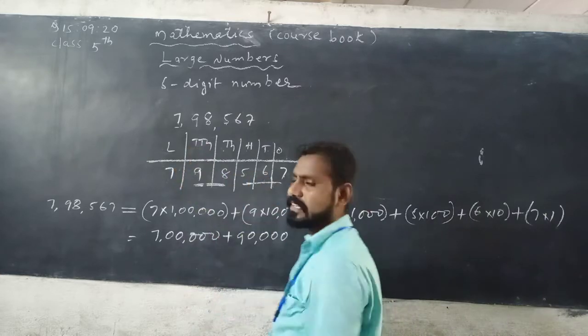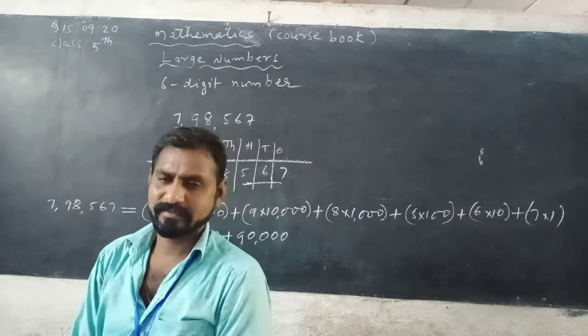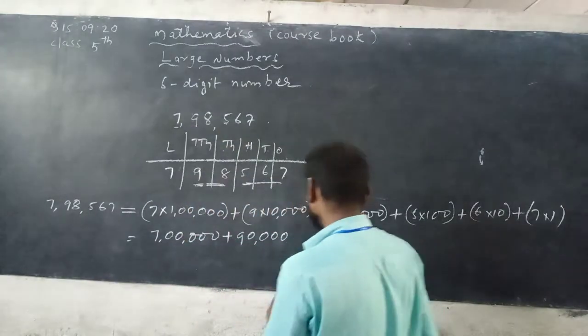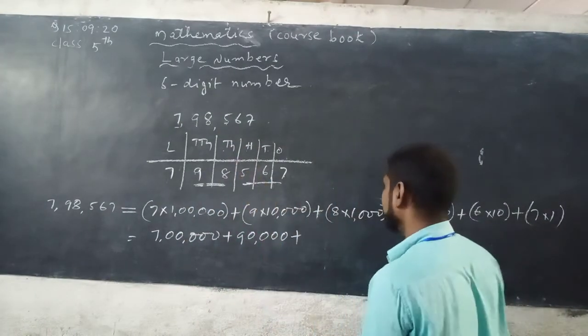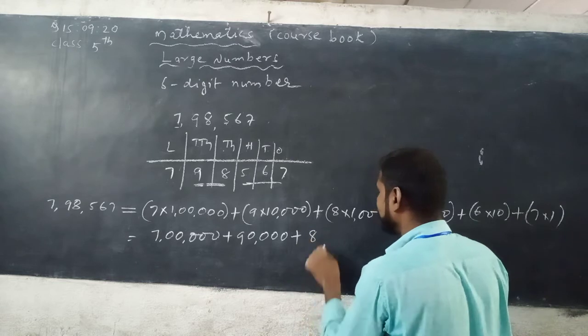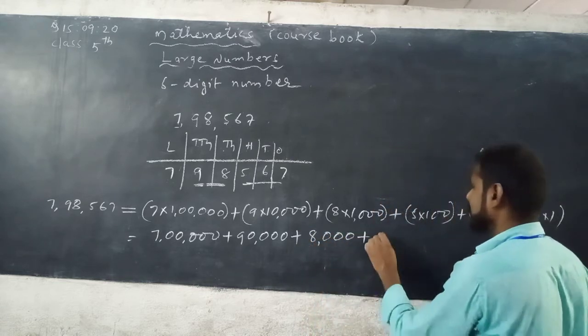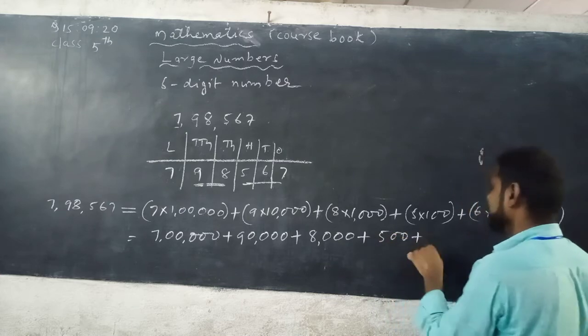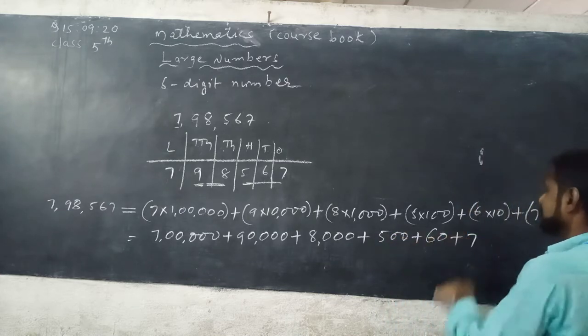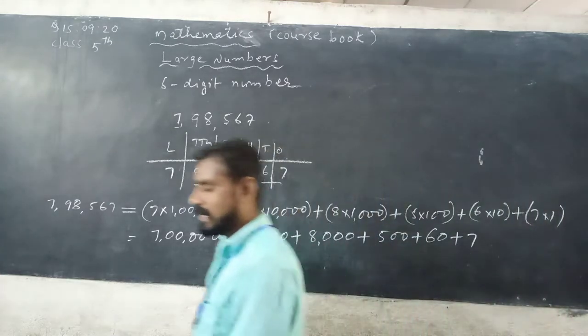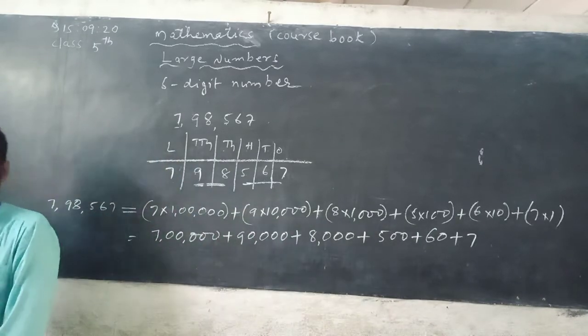You can write 4 zeros directly. Then 8 is in thousands place. After 8 you write 3 zeros. 5 is in hundreds place, 500, plus 6 tens, 60, plus 7 ones, 7. This is the expanded form for the given number.